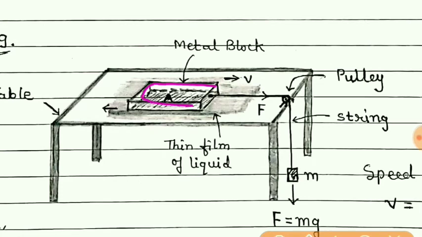You can see here this is a metallic block which is lying on the surface of the table, but there is a thin liquid film, means there is a liquid between the surface of this metallic block and that of the table. So there is a thin layer of liquid between the two surfaces, that is the block and the table.